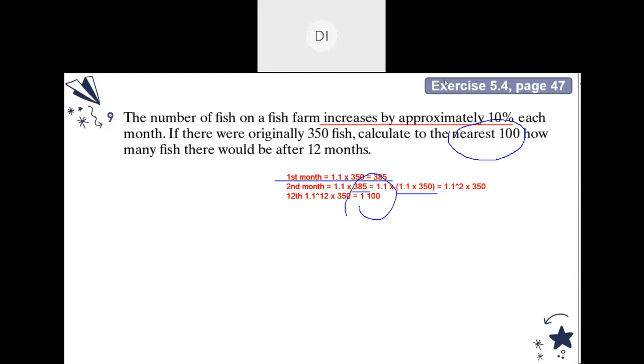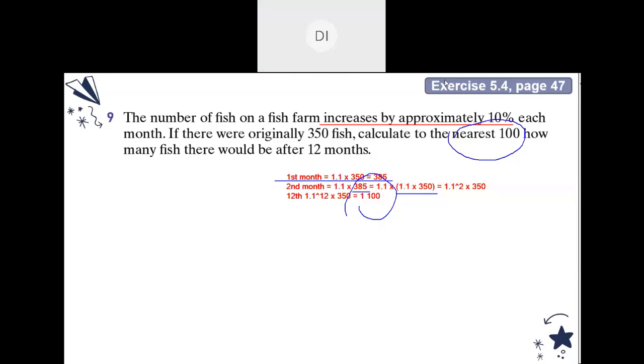Teacher, it says approximately 10%, so it is not actually 10%. Yeah, it's not actually 10%. But the question is not asking for the upper bound and lower bound, so just use the 10%. For example, 10% of 35, times 12? No, 350. Because it is each month, not every month.